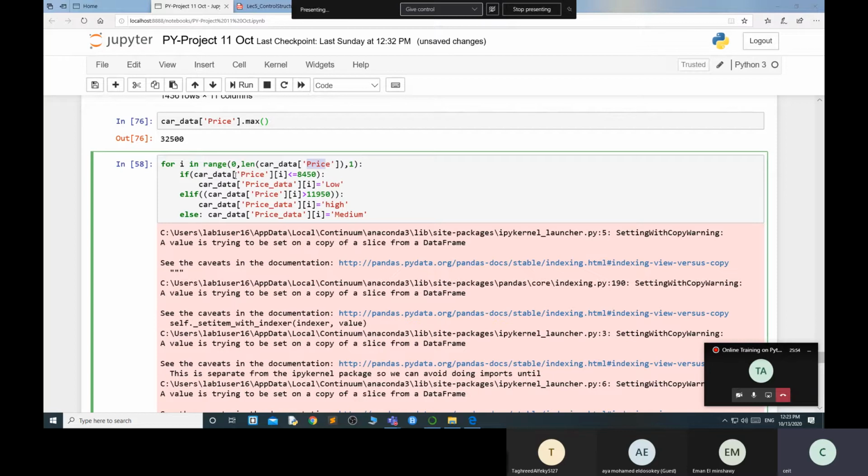I check all the values in my price column, and where the value is less than this, that is, the value at index i. If the price at i is less than this, go to this one and assign the low value over there. So now if you execute this one,